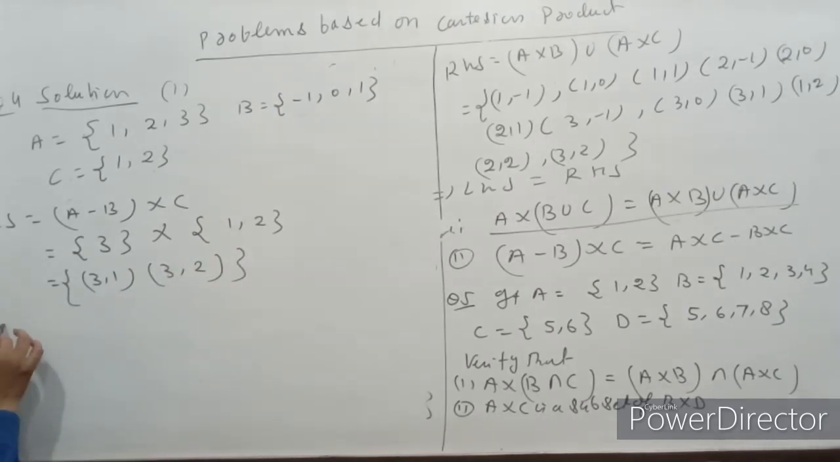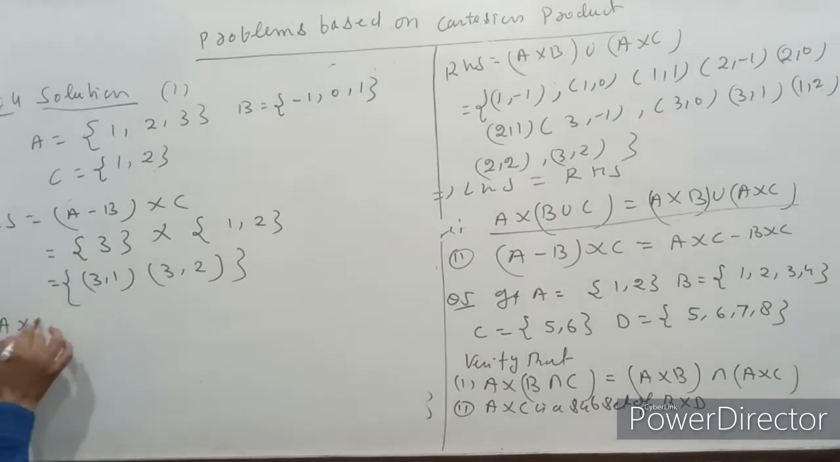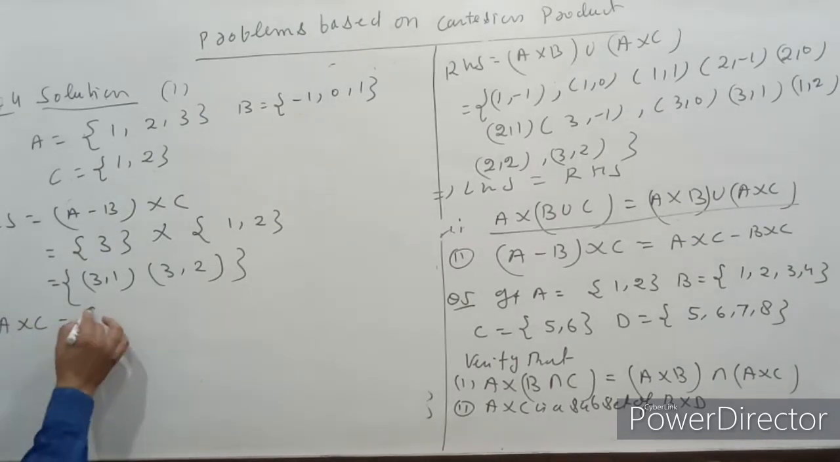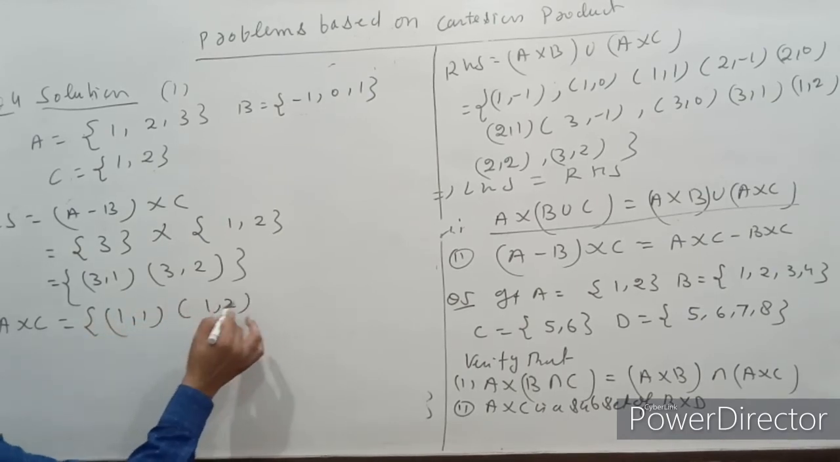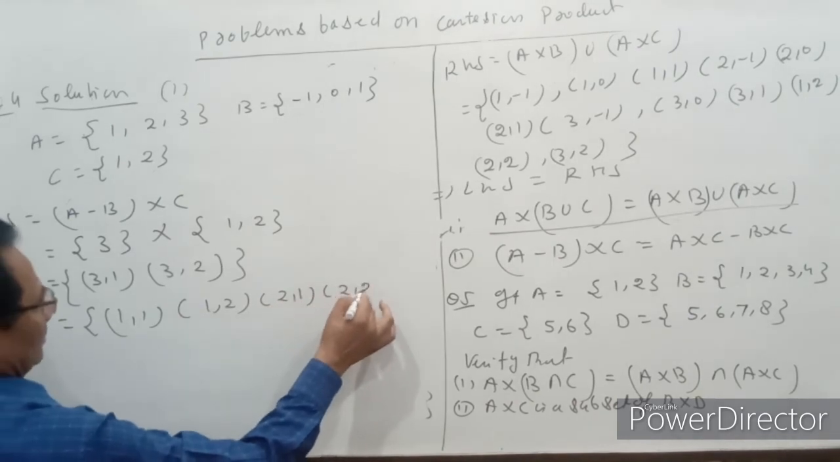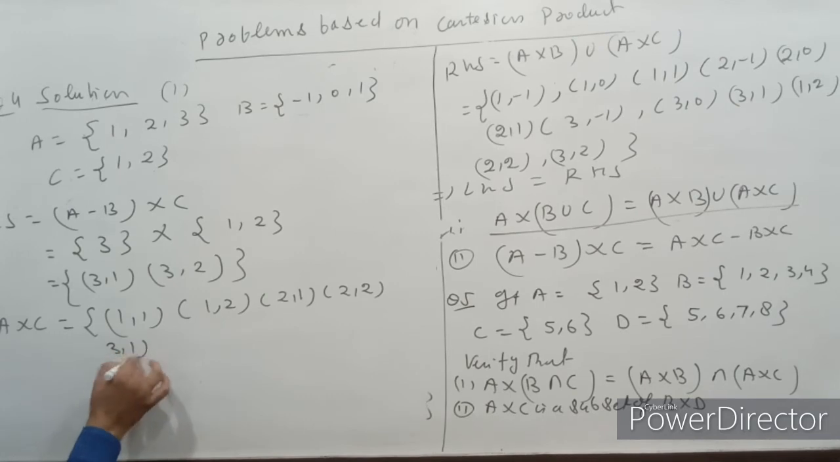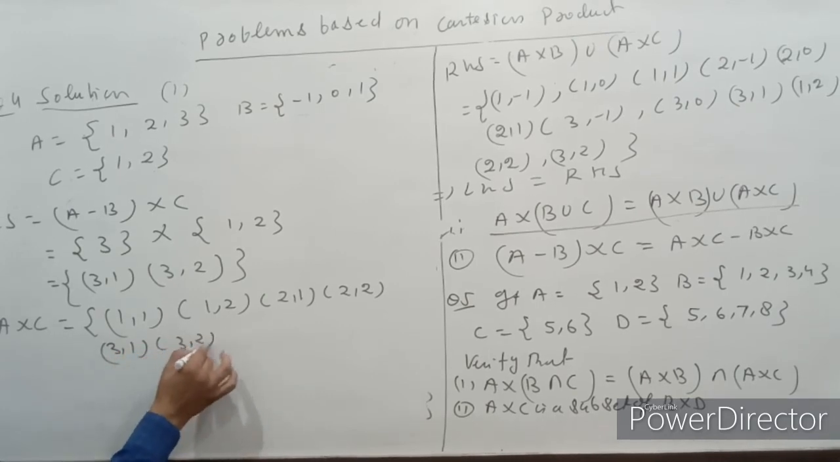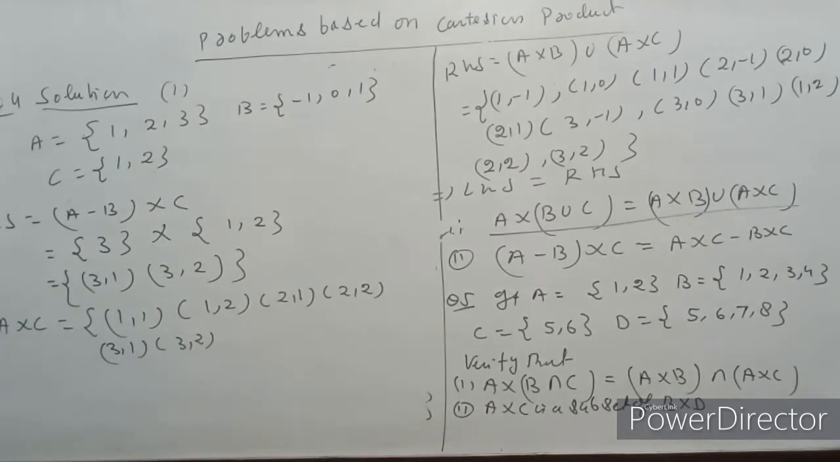This is equal to (3, 1) or (3, 2). RHS. अगर हम यहाँ देखें RHS में, तो फर्स्ट ऑफ ऑल वी फाइंड A cross C. A cross C, that is (1, 1), (1, 2), (2, 1), (2, 2) और (3, 1), (3, 2).